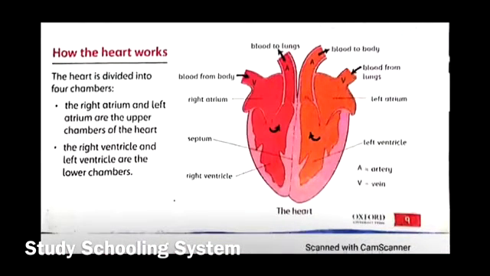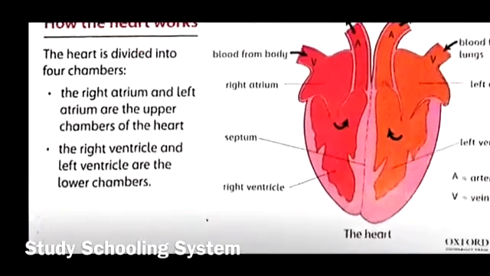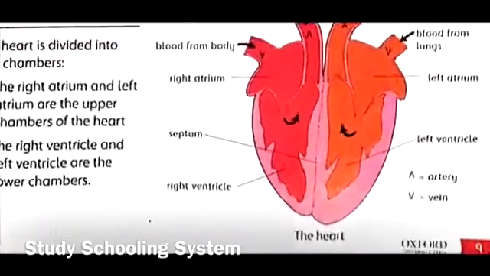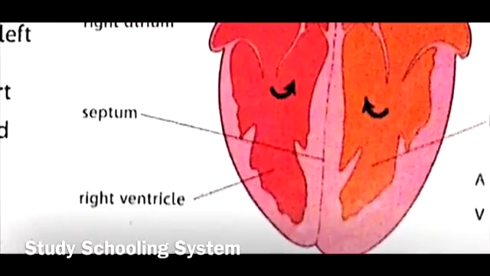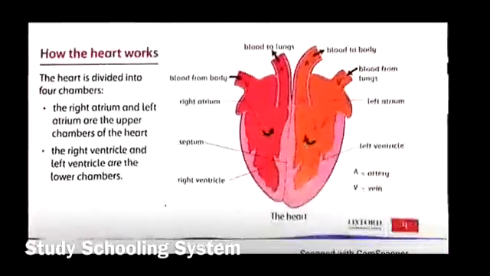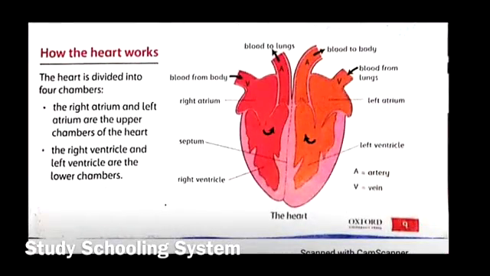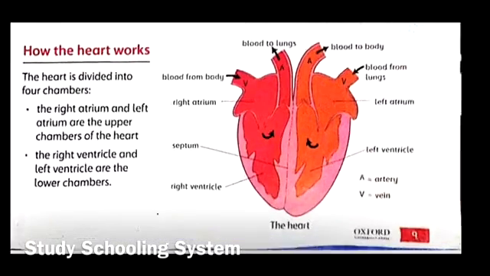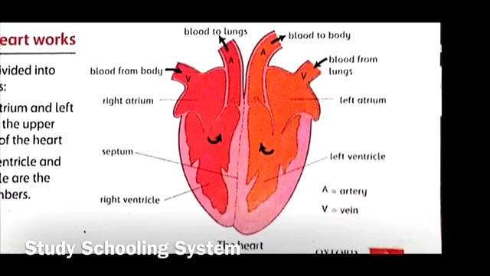So the atria come first, and then the right and left ventricles are the lower chambers. So these parts are the ventricles and they come below the atria, and they form the other chambers of the heart. So you have a total of four chambers, and the first two are the right and left atrium, and the last two chambers are the right and left ventricle.